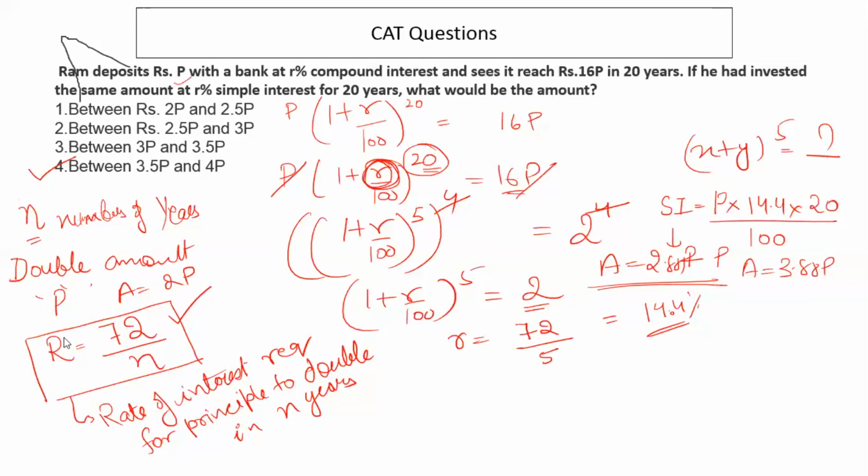72 by n is the rate of interest which is required for any principal to double up in n number of years. If you deposit a principal of P in your bank account and you want the principal to get doubled, and you're keeping it for n years, then the rate of interest should be 72 by n. Also, if you are given a rate of interest of r and you are asked the time in which it will get doubled, then you can use n is equal to 72 by r also, right?